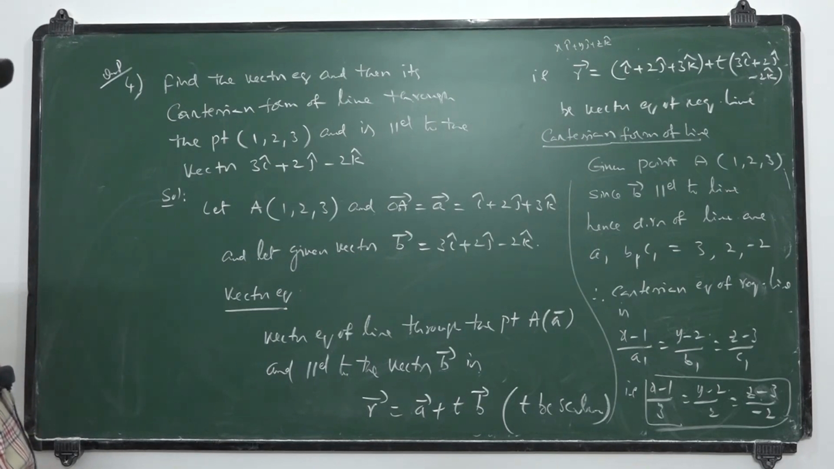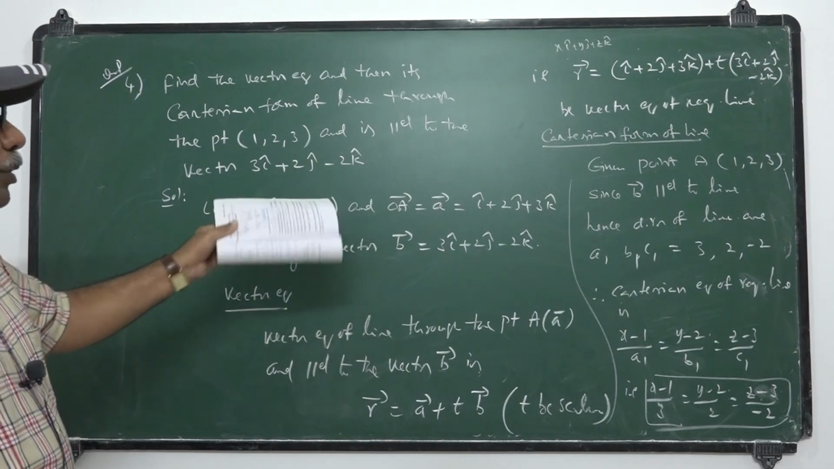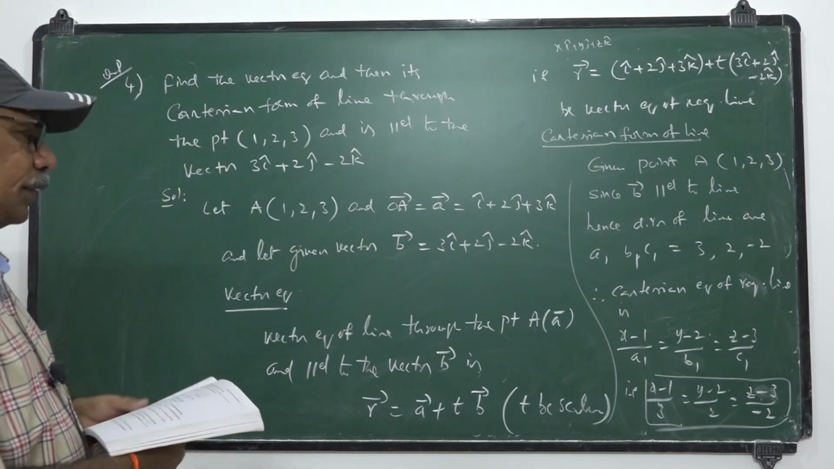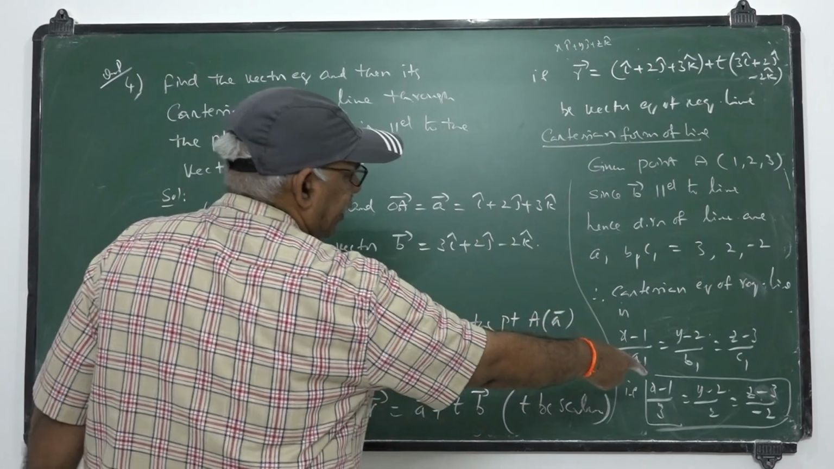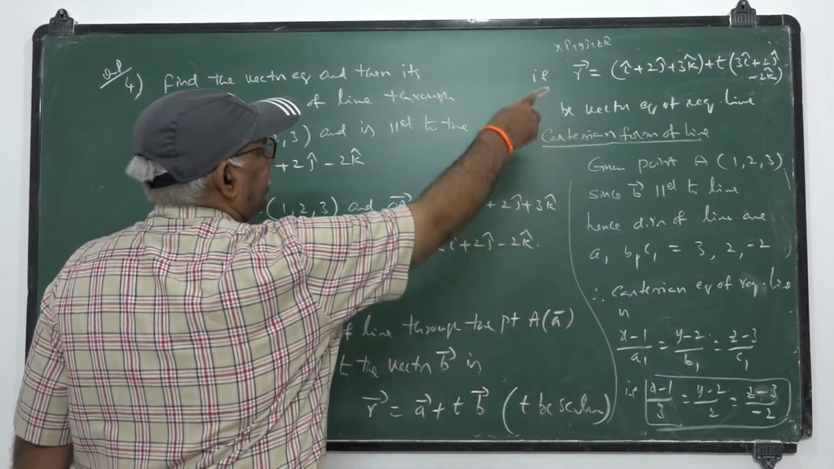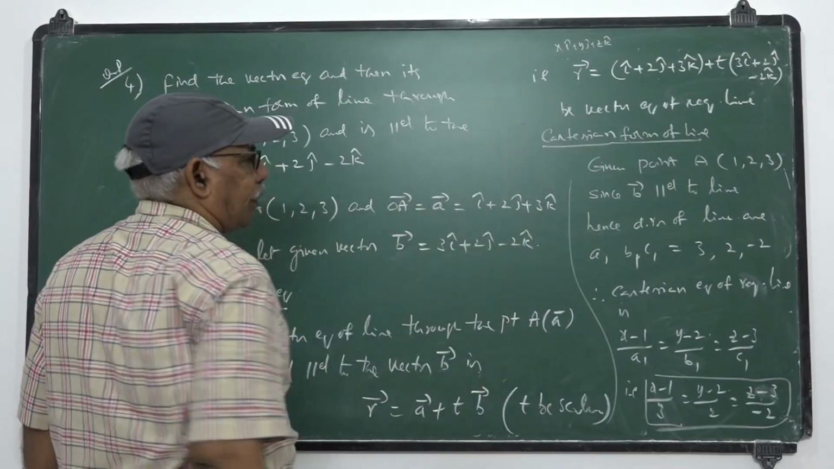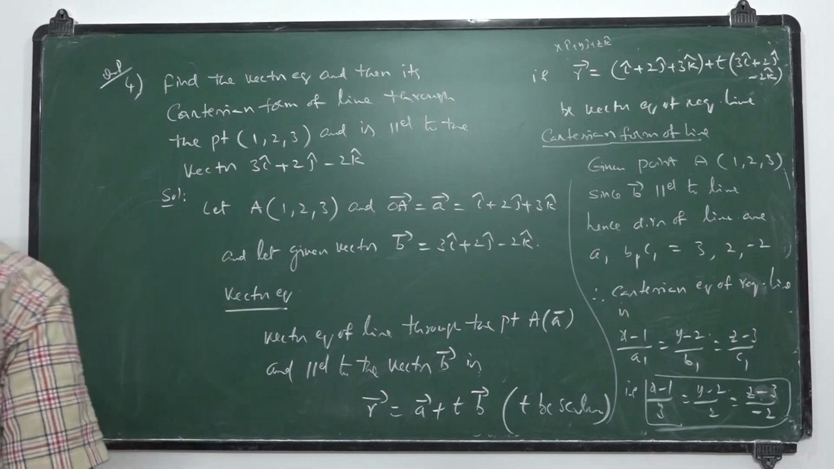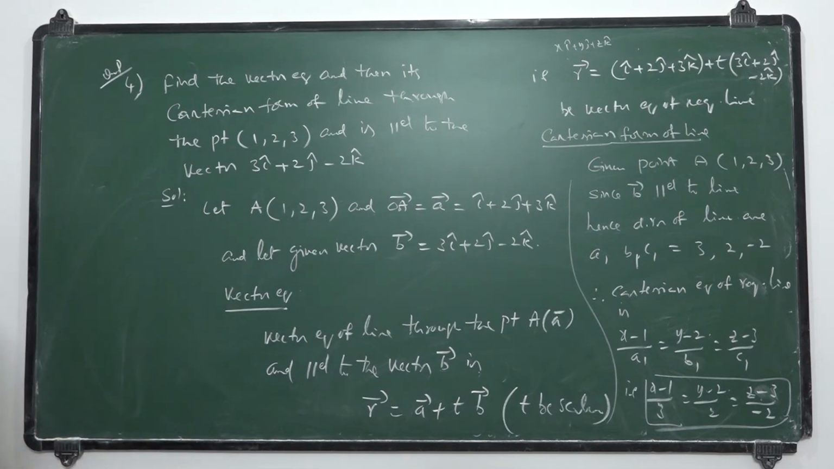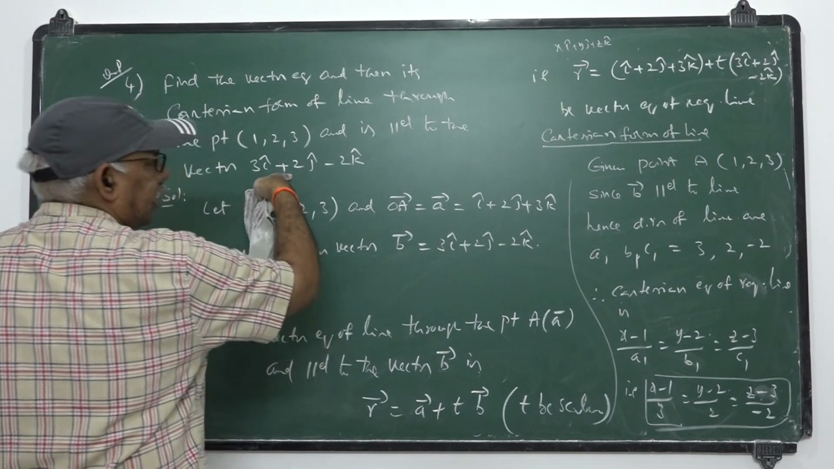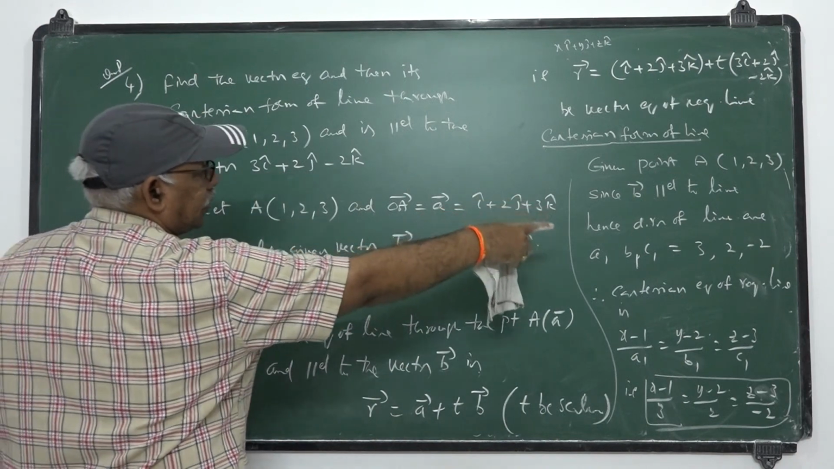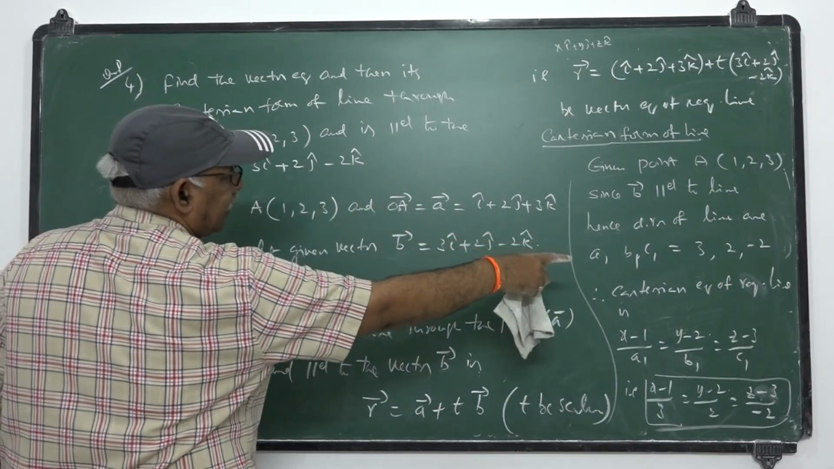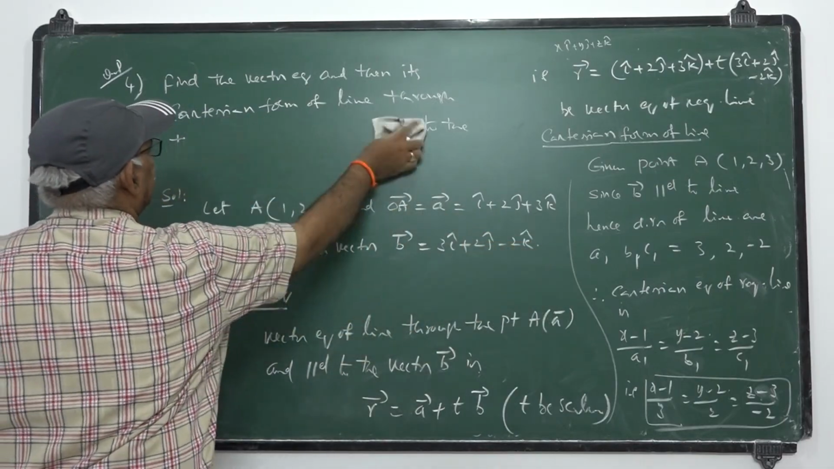Which gives us the Cartesian form of the same line passing through the given point and parallel to that vector. That is the Cartesian form, that means three-dimensional form. This is the vector form of the same line passing through that particular point and parallel to that vector. Once a parallel vector to the line is given, the DRs are immediately given. The DRs become the ijk components of that parallel vector. That is the point here.